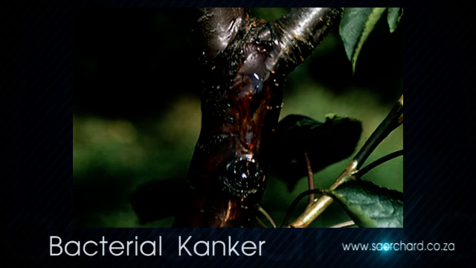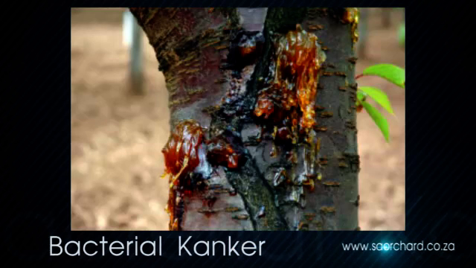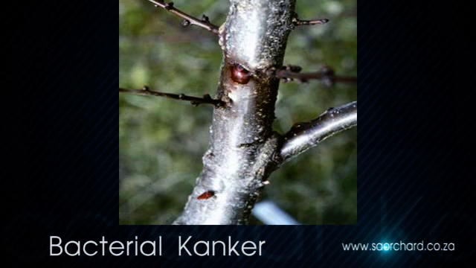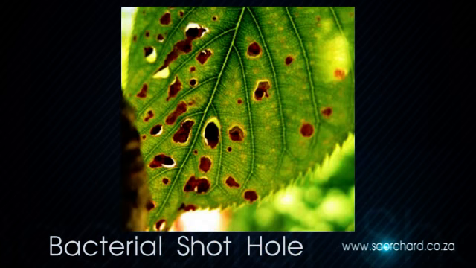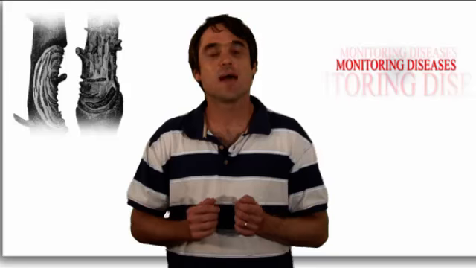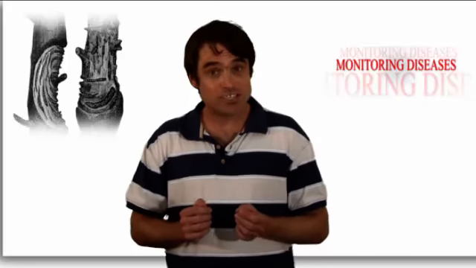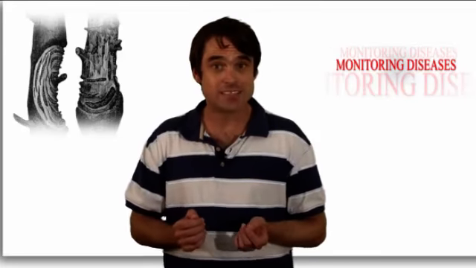There are a few bacterial diseases that affect fruit trees. Apricots, plums, and peaches are more susceptible to bacterial diseases than any other fruit types. Bacterial diseases can only be treated using antibiotics, which is illegal in most parts of the world. So the only way to prevent them is to build up the immune system in the tree by feeding and watering it well. Building up the tree's immune system will make it stronger and able to resist these bacterial diseases.